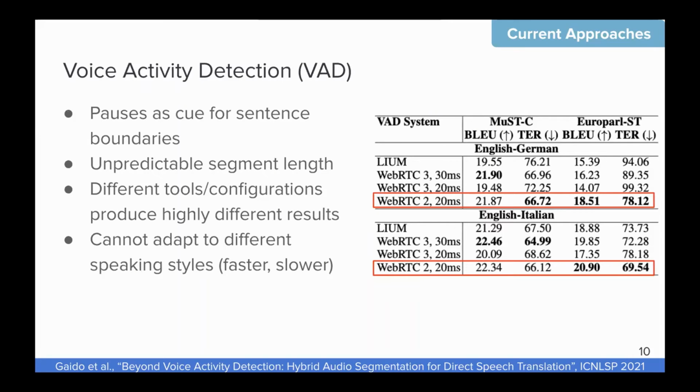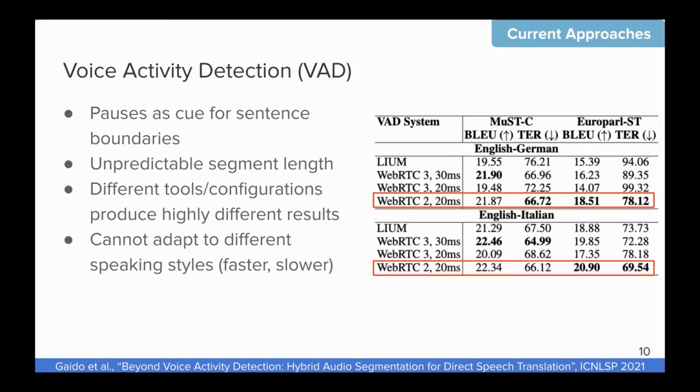Regarding the voice activity detection, these tools use speaker pauses as cue for sentence boundaries. The approximation here is that when we have a strong punctuation mark, the speaker has a long pause. Of course, this is not always the case, so these tools aren't perfect. And moreover, these tools don't allow to control the segment length, because a speaker may go very fast in a given part of the speech, but then it can be very slow and make pauses in another case.